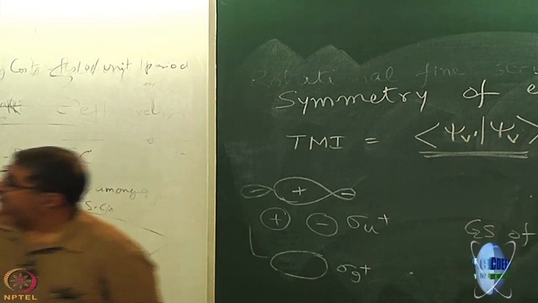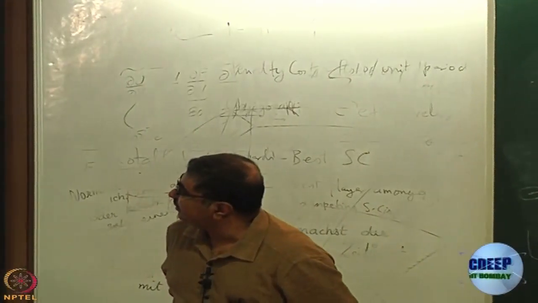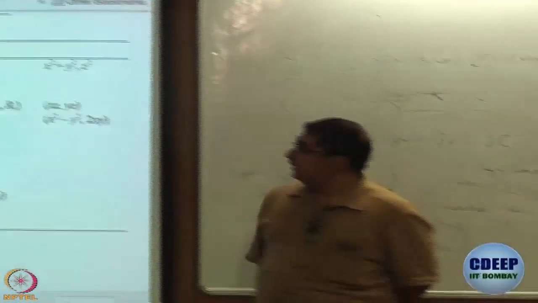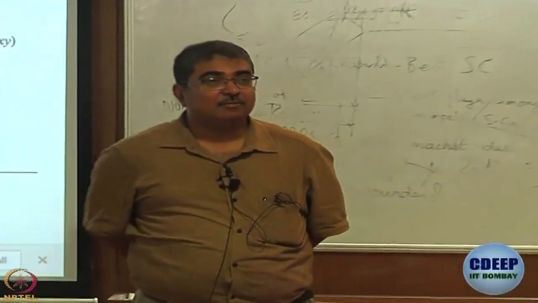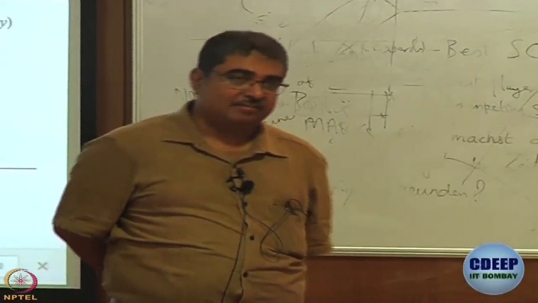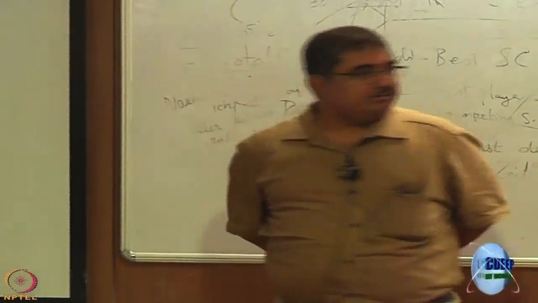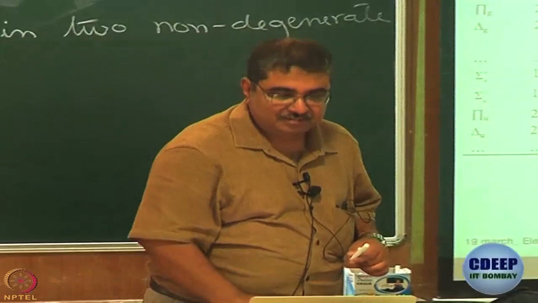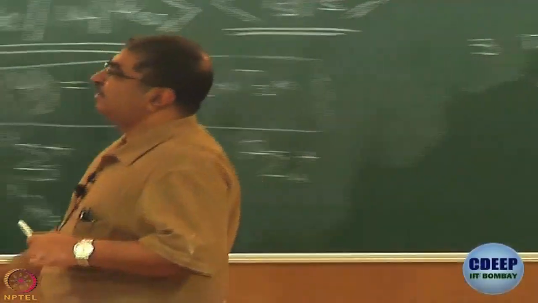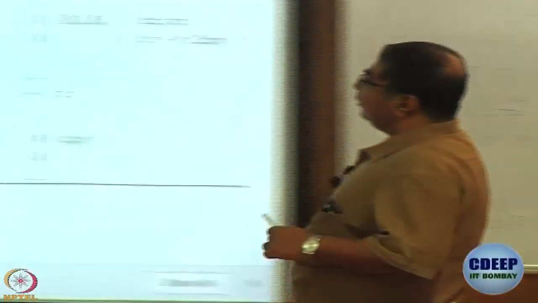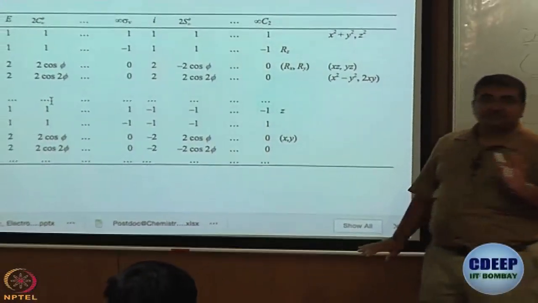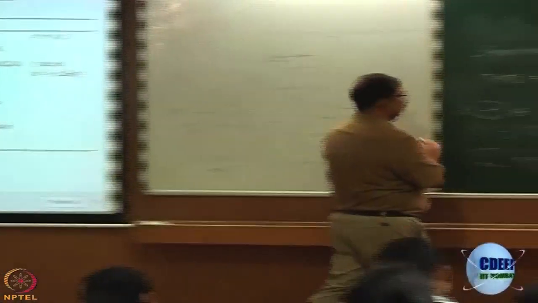What is the next thing? Sigma v. What is the character for sigma v? 1. What is the character for I? 1 or minus 1? 1. Very good. What is the character of S infinity? 1, sure. And what is the character of C2? 1. So it is still sigma g plus.